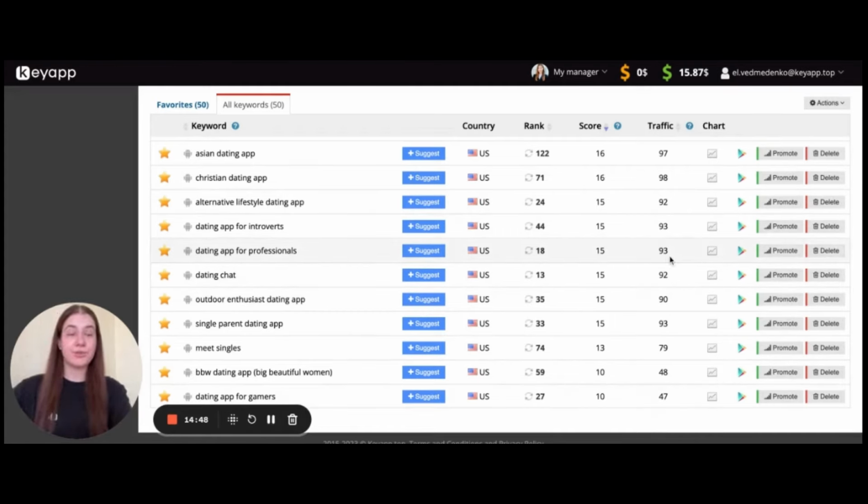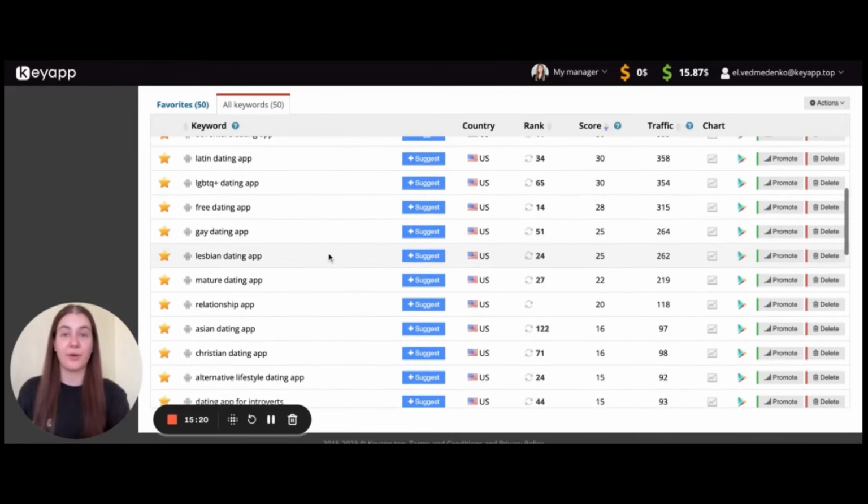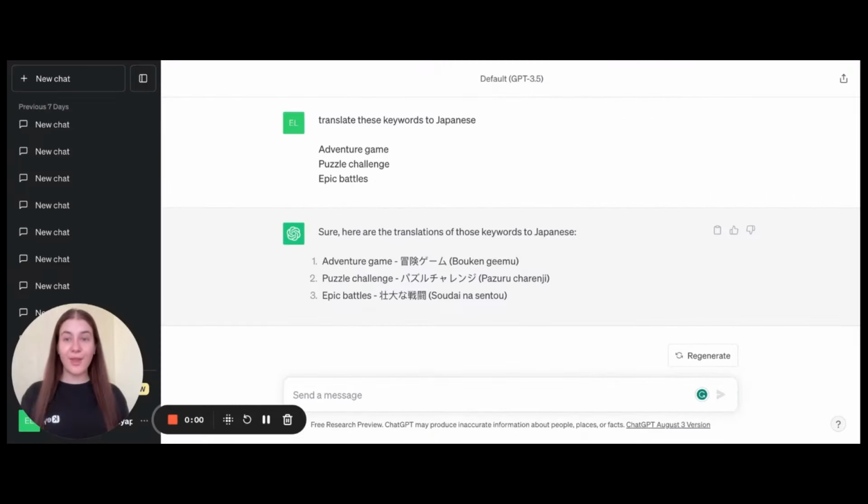We need to remember all the time that the keyword promotion process is important the same way as App Store optimization. So we need to create this strategy. We need to create these steps we will be following during the promotion, so to be sure that our efforts won't be wasted and we will get, first of all, top positions and organic traffic after this, because the main aim both of App Store optimization and keyword promotion is, of course, the increase in the number of organic users our application has. One more important point when we are talking about App Store optimization and keyword promotion is localization.